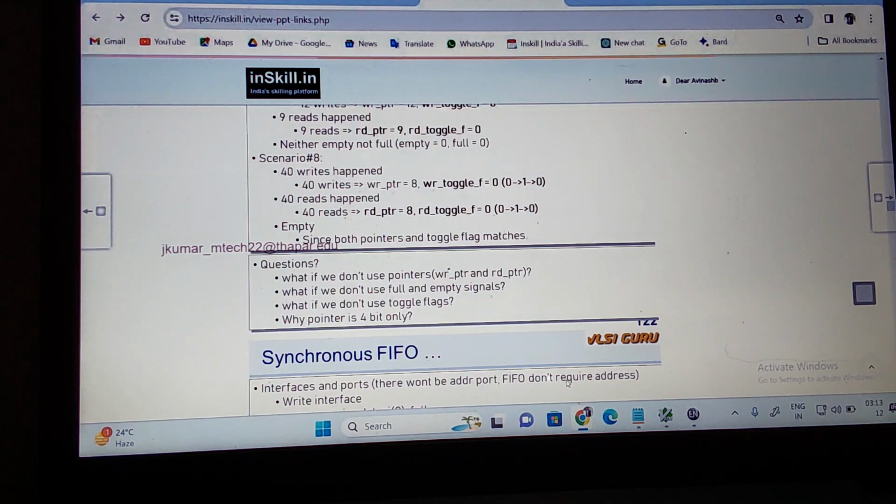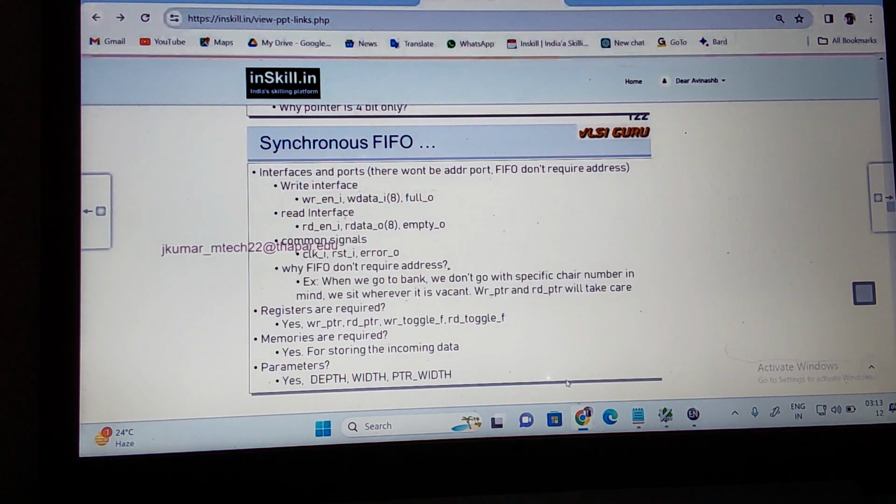Now if I talk about the interfacing for the synchronous FIFO, the interface and the ports, there won't be a port for one address. FIFO does not require addresses. So if I write the interface, the write interface is write enable, W data. What does write enable indicate? What does W data mean? Write it. With respect to this, what does full indicate here? This is relating to the write data.